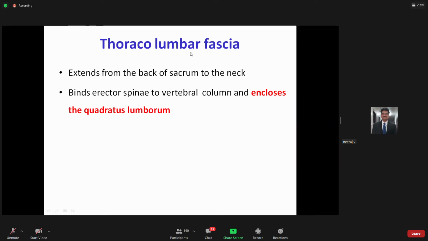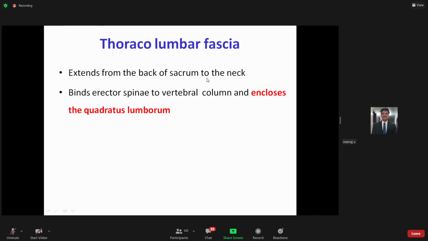The thoracolumbar fascia is the deep fascia of the back of your trunk, which includes both your thorax as well as abdomen, right? The main function of this deep fascia is that it binds the long extensor muscles of your vertebral column, which is your erector spinae, to the posterolateral aspect of the vertebral column. The erector spinae is basically the anti-gravity muscle of the vertebral column, and other than the erector spinae, it also encloses the quadratus lumborum muscle.